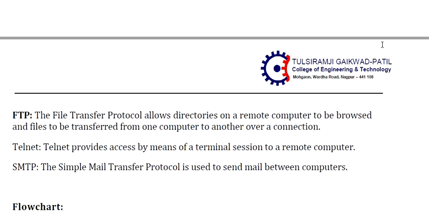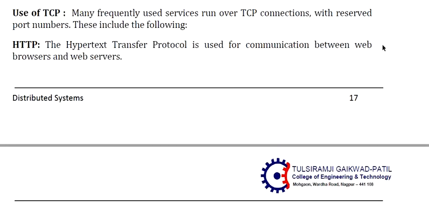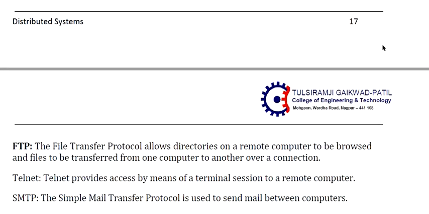So TCP, HTTP, FTP, telnet and SMTP are used through the socket for communication among the processes available at a remote location.